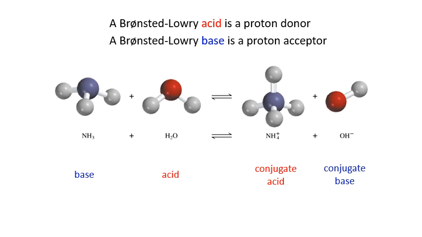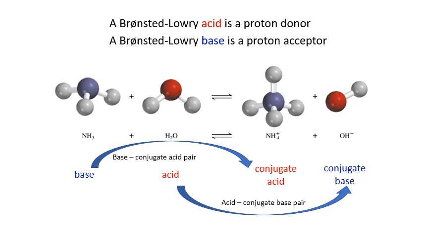For this particular example, ammonia is the base because it accepts a proton from water, the acid, to become the conjugate acid ammonium, and water gives a proton to ammonia to become its conjugate base hydroxide. These are known as acid conjugate base pairs.